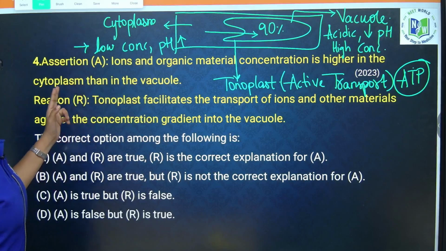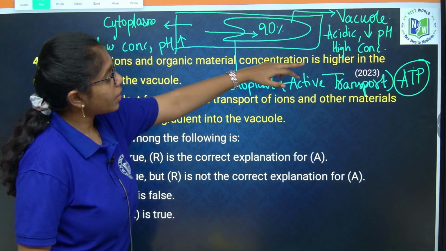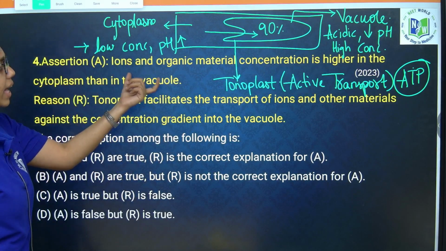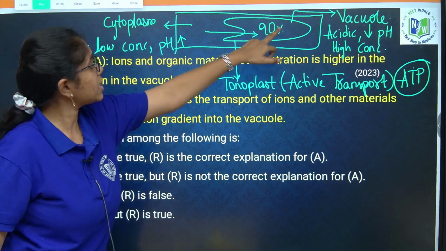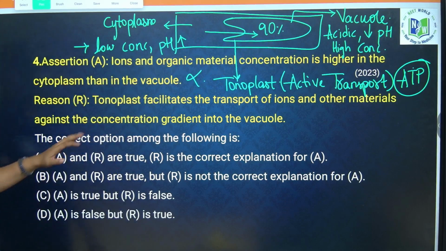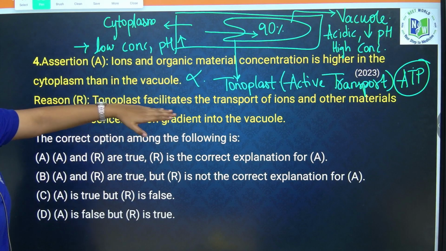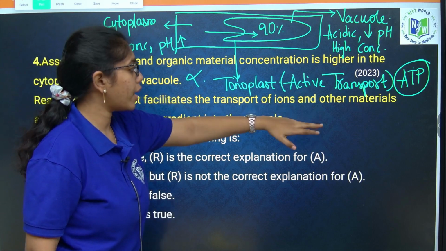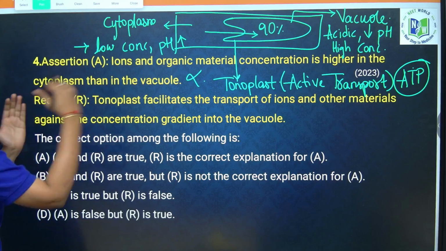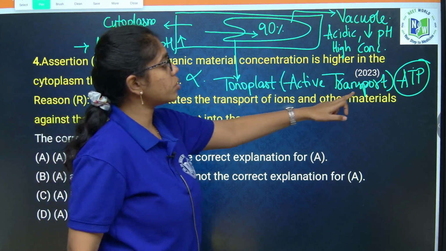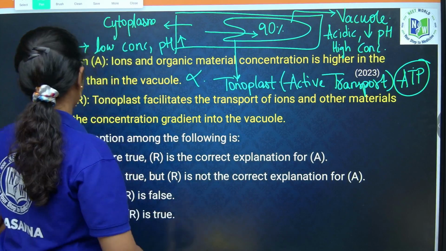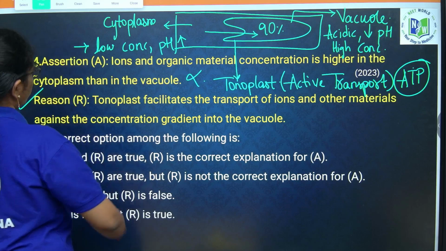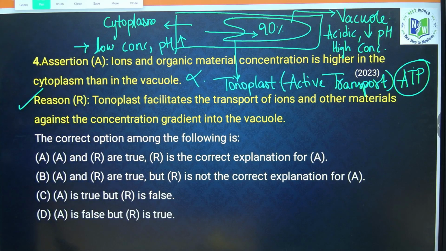Now if you look into the assertion, concentration is higher in cytoplasm than in vacuole. So this is wrong. Concentration in vacuole is higher than the cytoplasm. Next, tonoplast facilitates the transport of ions and other materials against the concentration gradient. That is why ATP is required, and we call it active transport. Yes, reason is true. Assertion is false and reason is true. So the option is D.